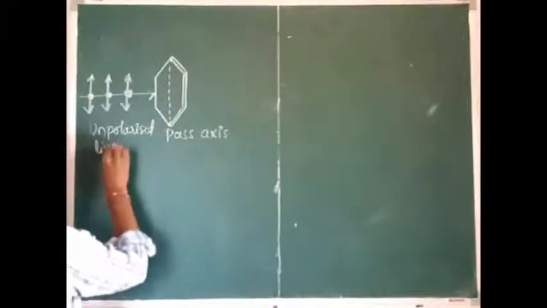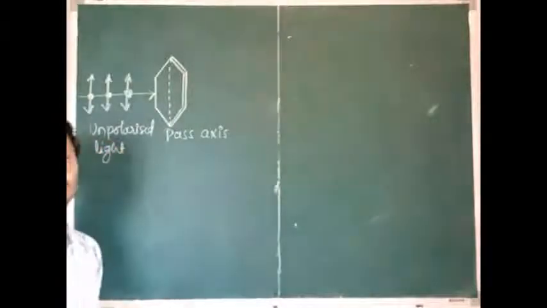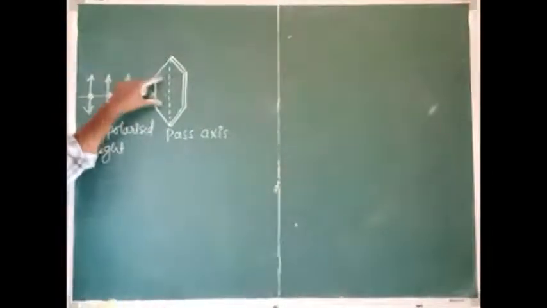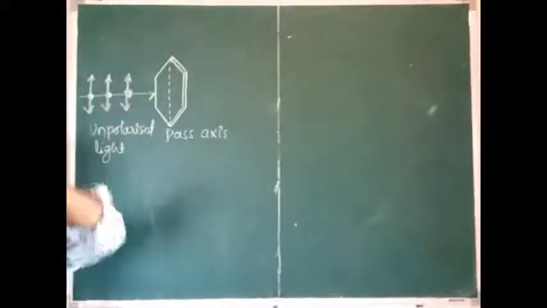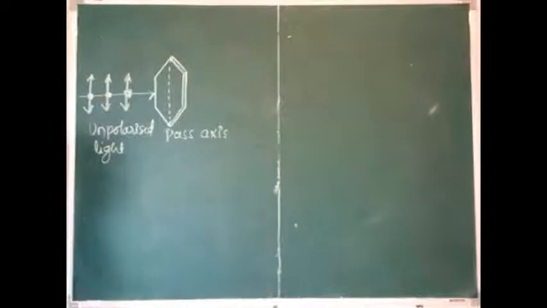What is the example for a polaroid? That is nothing but tourmaline crystal. A polaroid can be used to polarize the light, and also to analyze the polarized light. Analyze means to see.